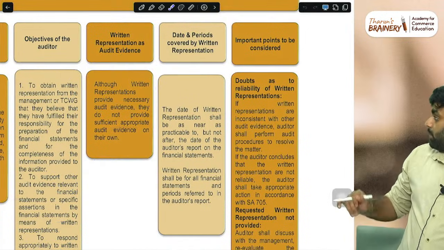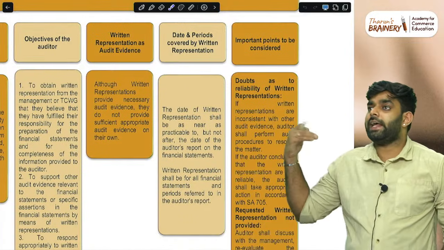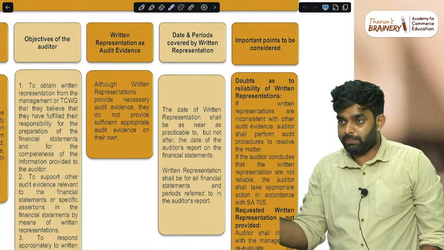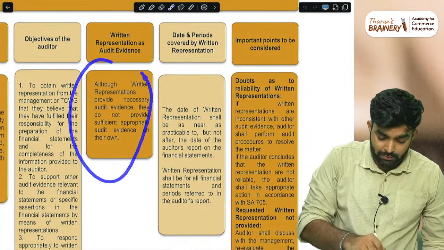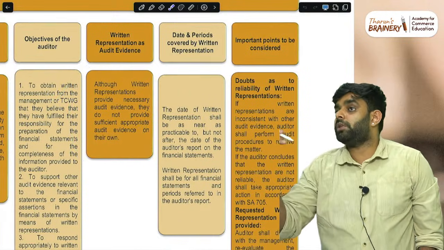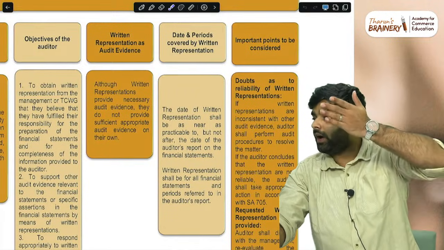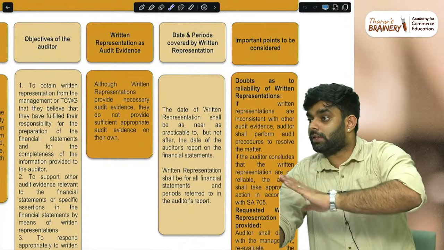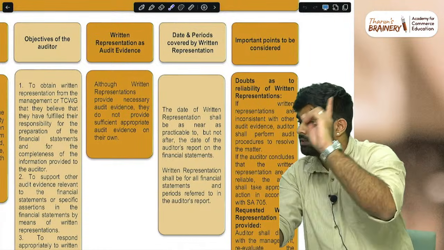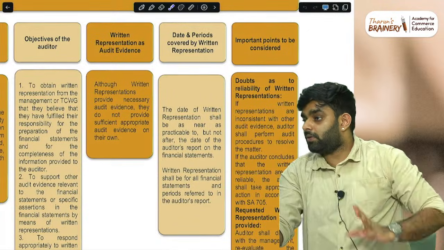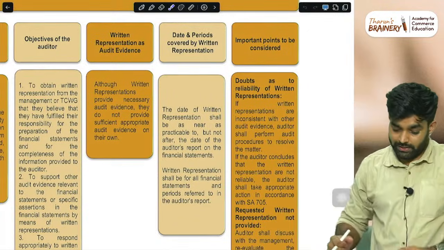Written representation is not like a direct descriptive 5-point question. It is mixed with everything, or sometimes they may pick one point and put it with the audit opinion. Like your situation, based on written representation, the auditor gave an unmodified opinion, believing that. So three standards came: audit evidence 500, 580 written representation, and at the same time 700 audit opinion also came. Mention all three standards when you write the answer.